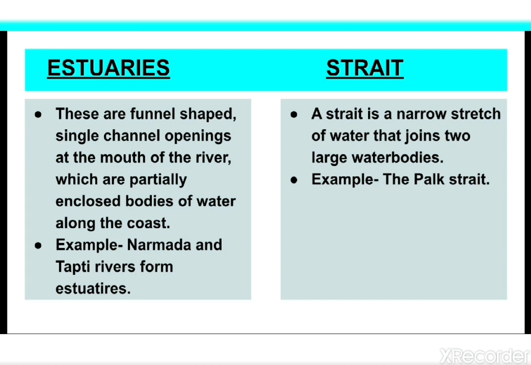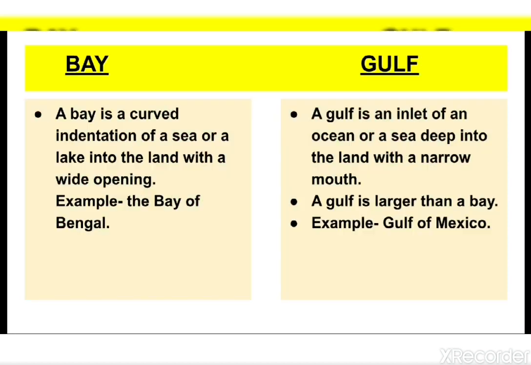Next is a strait. A strait is a narrow stretch of water that joins two large water bodies. The Palk Strait connects the Bay of Bengal in the northeast with the Gulf of Mannar in the southwest. Next is bay and gulf. A bay is a curved indentation of a sea or a lake into the land with a wide opening. For example, the Bay of Bengal, the Hudson Bay, the Baffin Bay.